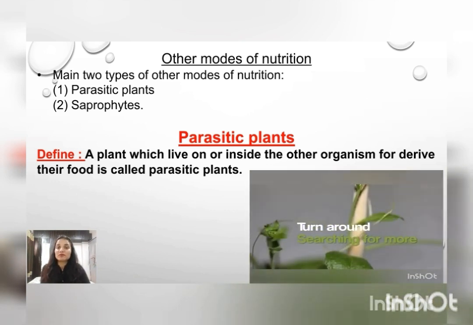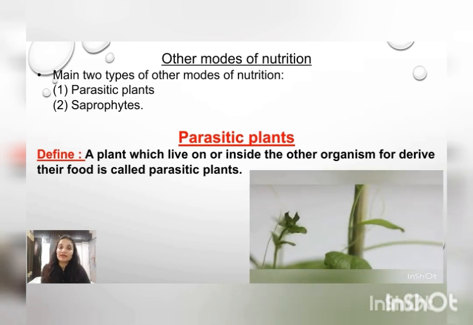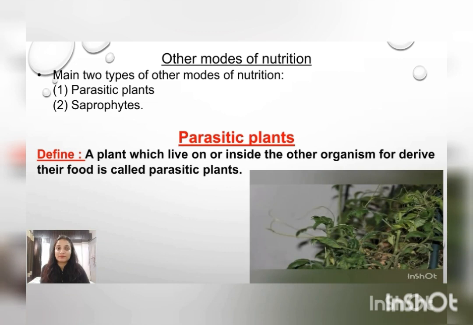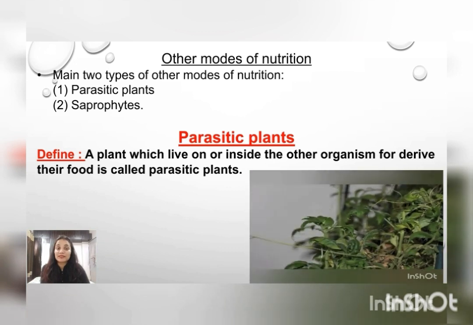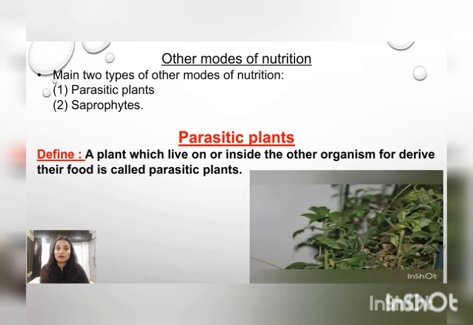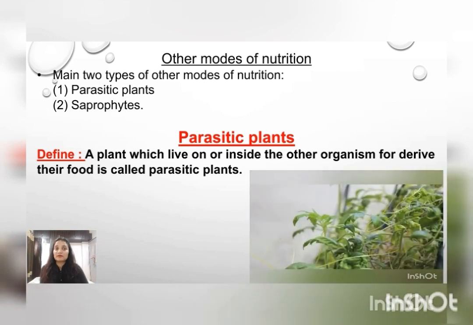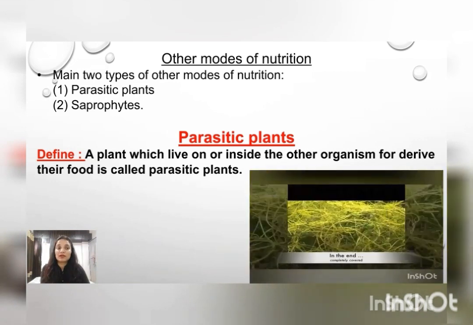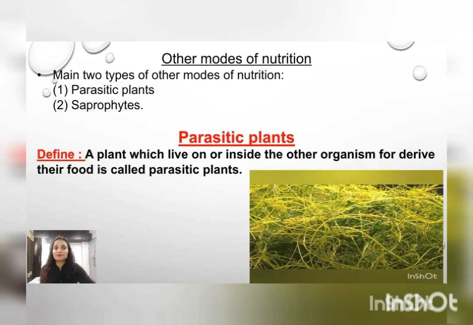It turns around searching for more. Whenever they are getting support, they will develop. They will move ahead, and at last they will cover the full plant on which they are taking support. It has been covered by the dodder plant. See this one, the dodder plant has covered the host plant.